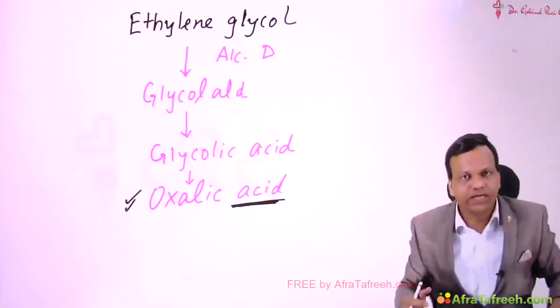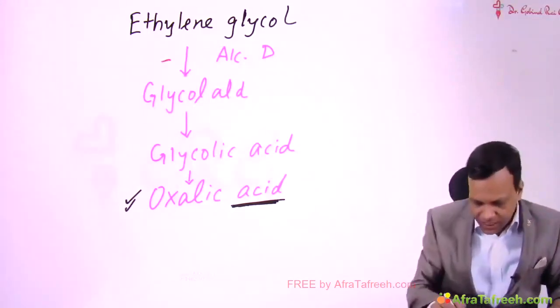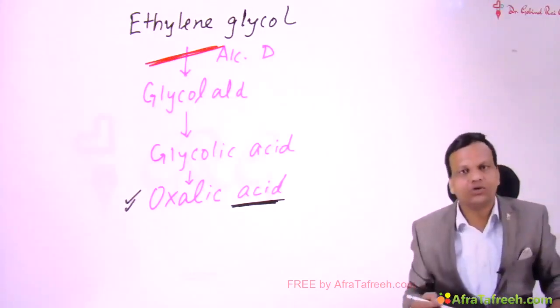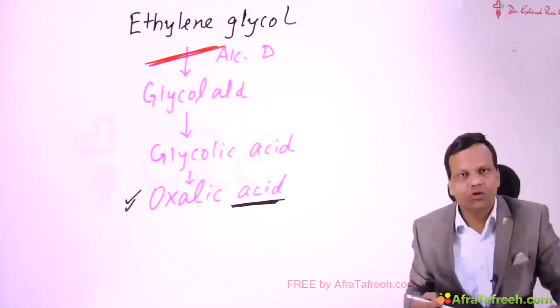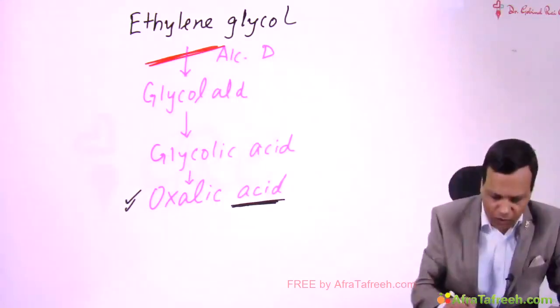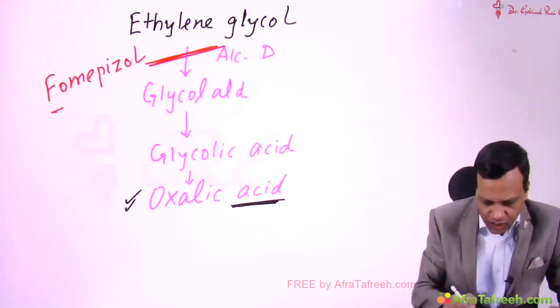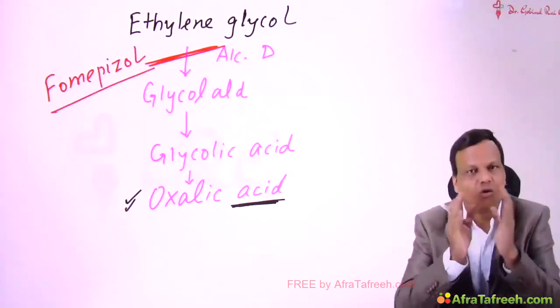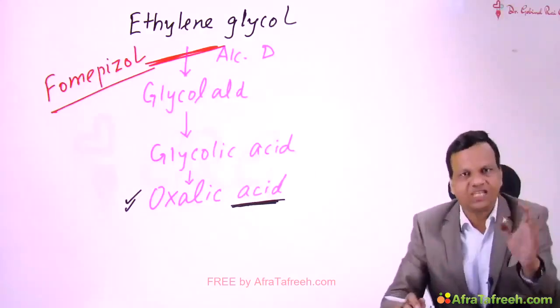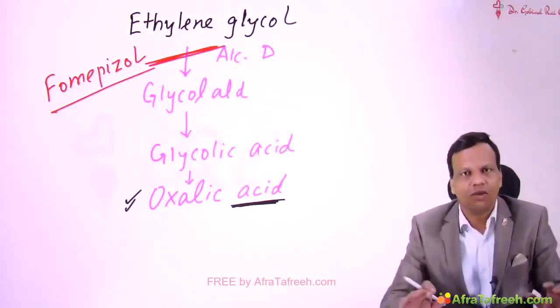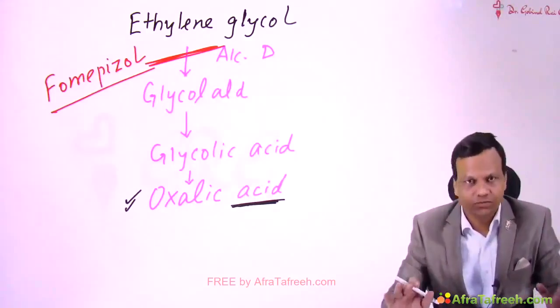So again, how to treat? For treatment, we need to inhibit this enzyme, alcohol dehydrogenase, and the drug of choice to inhibit alcohol dehydrogenase, yes, it is fomepizole. So fomepizole is a drug of choice for ethylene glycol poisoning also. For methanol poisoning as well as ethylene glycol poisoning, fomepizole is the drug of choice. Okay.